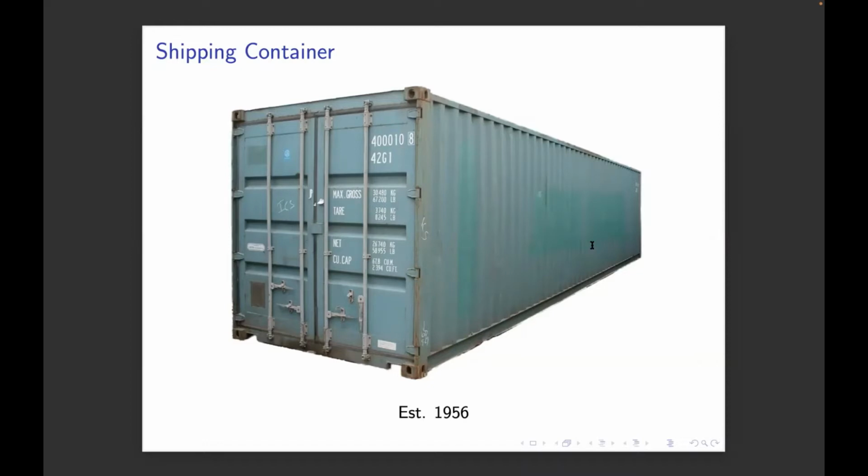Most people don't usually think about shipping containers very much, but they are a modern invention of the world we live in. We're all a bit more familiar now with supply chain issues over the last few years, but it's really only in the last 70 years or so that we've had the modern shipping container and the system that's developed around it.